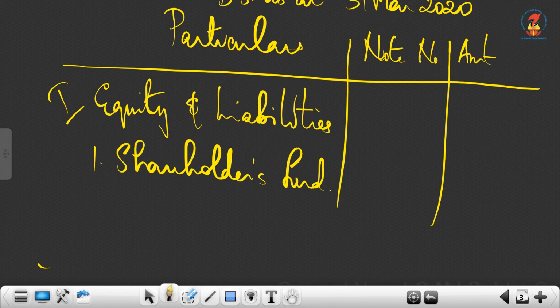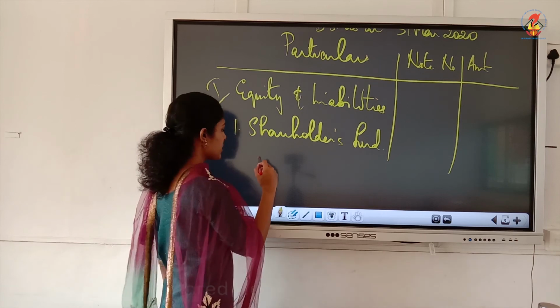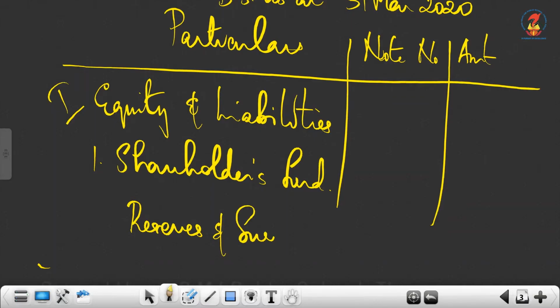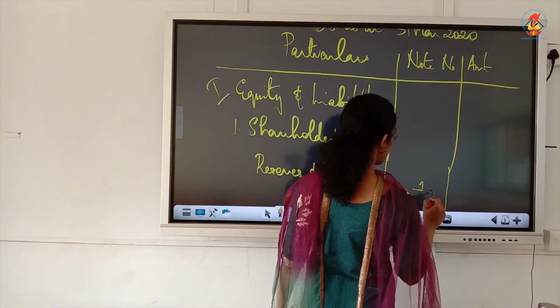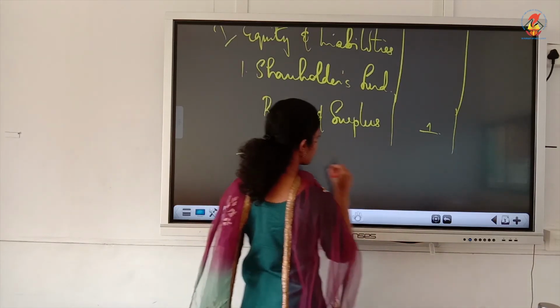Do we have share capital here? No, because this is debentures chapter, we haven't issued any shares. What we have under shareholders fund is reserves and surplus. We have SPR, we have statement of P&L. P&L will come under surplus. Reserves means SPR will come under reserves. So we have this particular account here. Note number 1 you write, the rest we will write in notes to accounts.